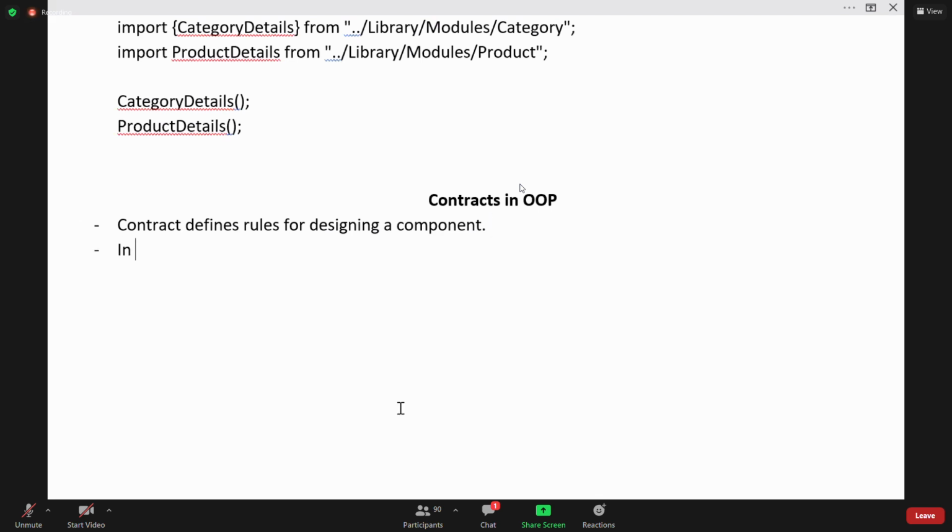And in object oriented programming, in OOP, contracts are designed by using interface.